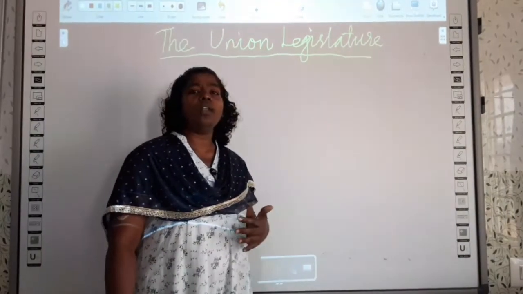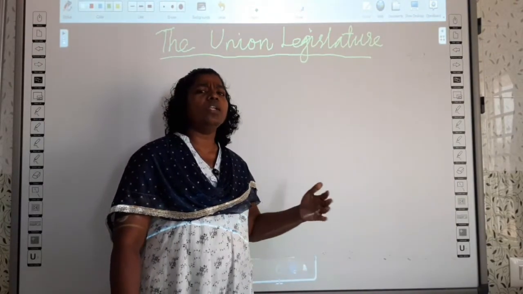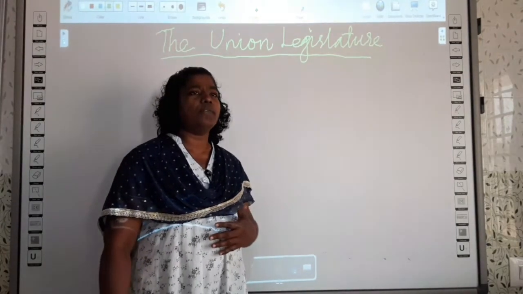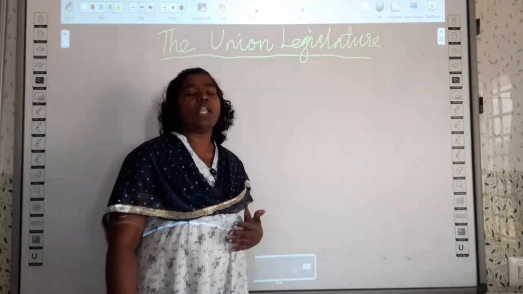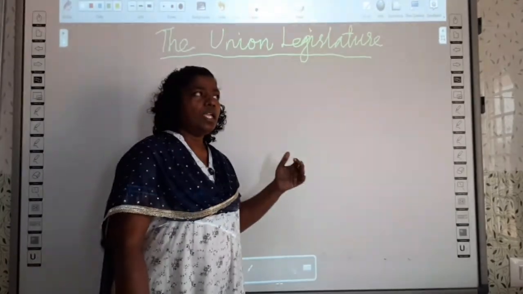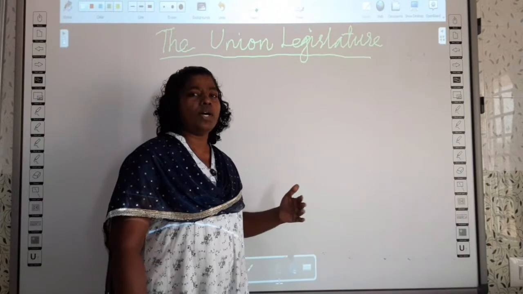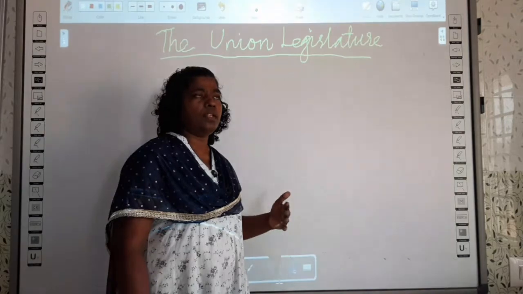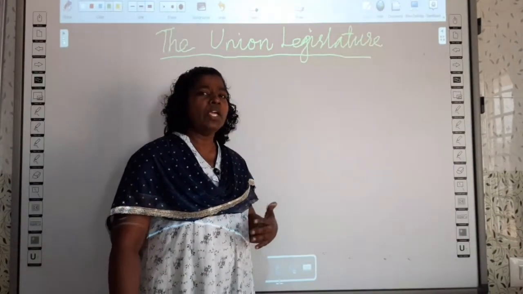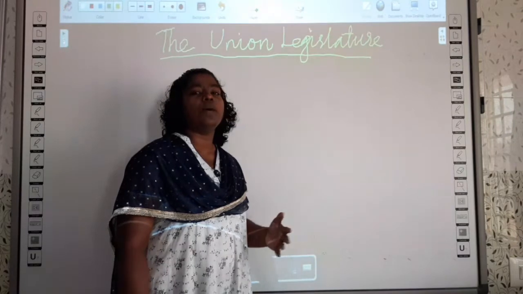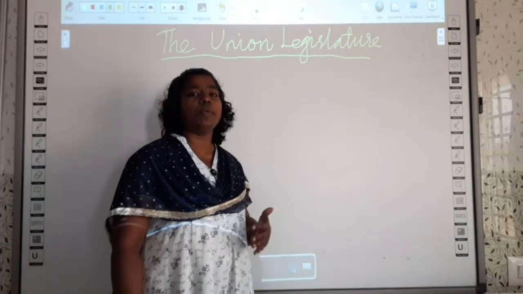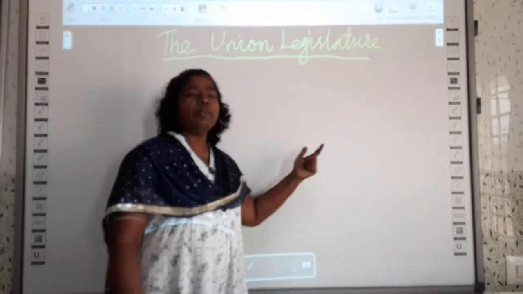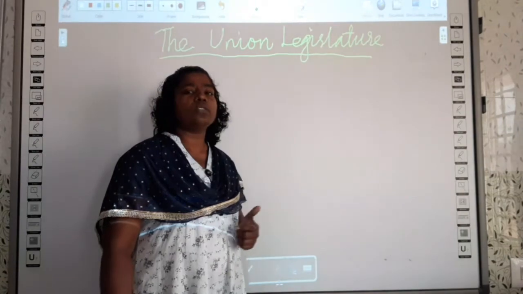And also we follow the parliamentary form of government. Why do we follow it? What is that parliamentary form of government? In India we have the parliament. The parliament has the supreme power. It has the power to change the laws and orders. That's why we say it is the parliamentary form of government. Not only that, the members of the parliament are elected by the people. So the chosen people from among the people make up the houses of the parliament.